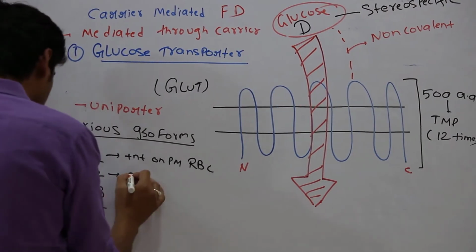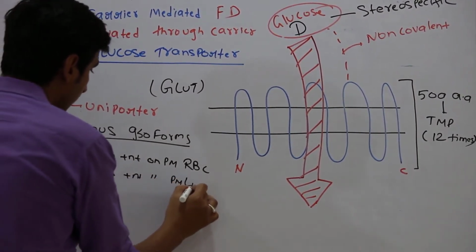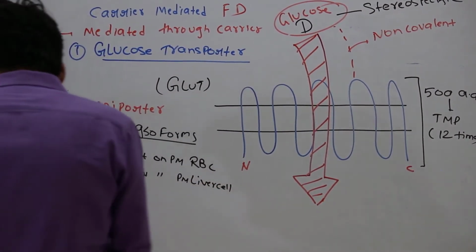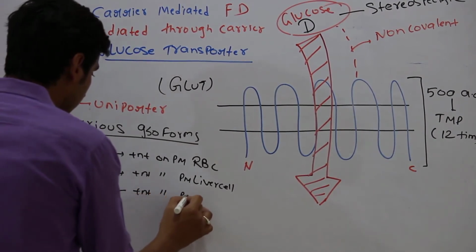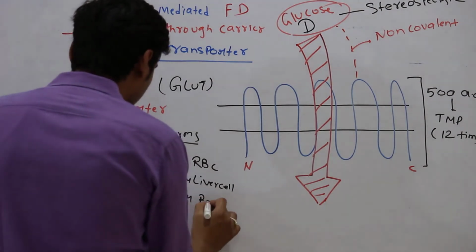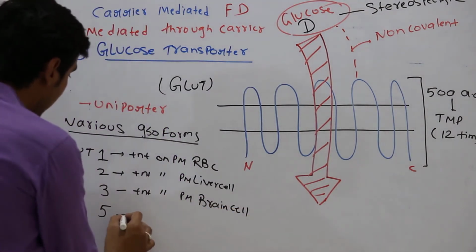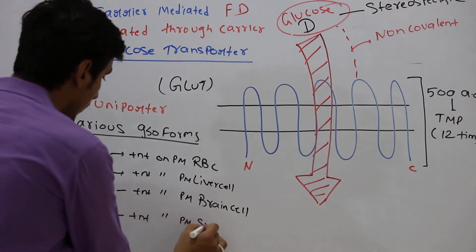GLUT2 is present on the plasma membrane of liver cells. GLUT3 is present on the plasma membrane of brain cells. And GLUT5 is present on the plasma membrane of the small intestine.